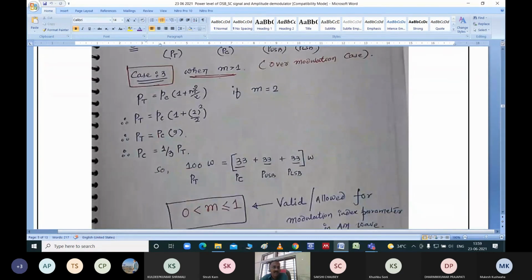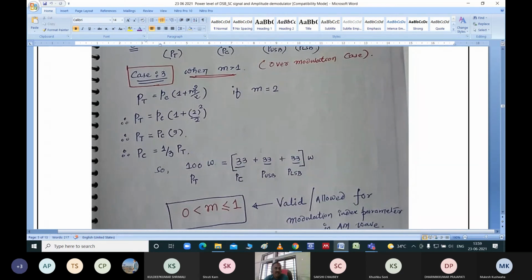And what is the third case? m greater than 1. That is the case of overmodulation. So let us say, for example, m is equal to 2, which is a case where I can satisfy the condition m greater than 1. If you take m equal to 2, what scenario comes here? According to this equation, your carrier power will be 1/3 part of the total power. In that case, overall power will be distributed like this.